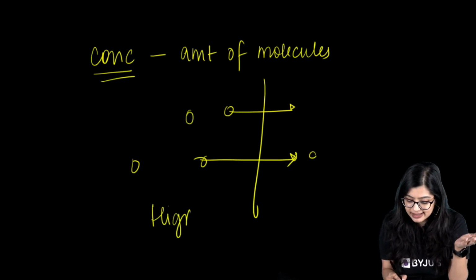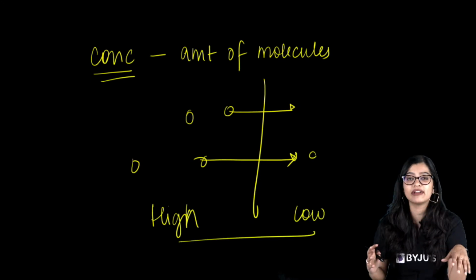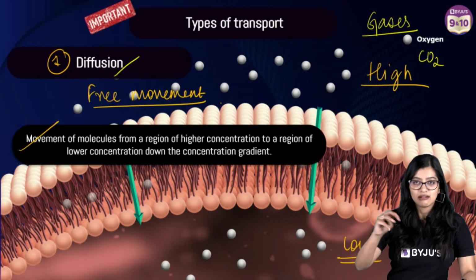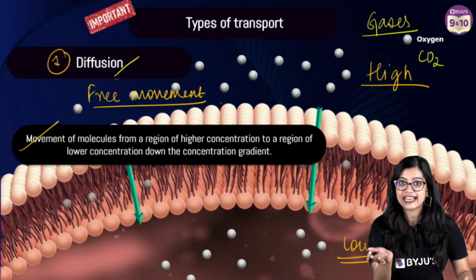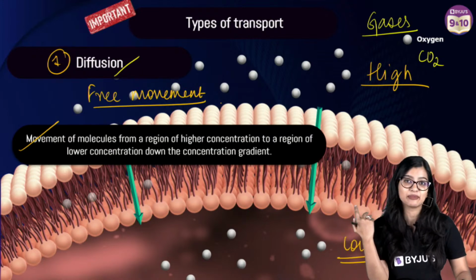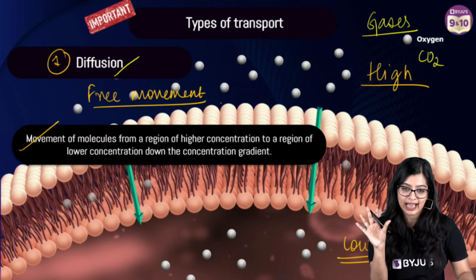High and low. Why am I saying high and low? Because there is a difference, right? So that difference is what we refer to as a gradient, okay? I'm giving you a very oversimplified definition. Please understand, if you search for it, you will get a technical definition and you will say, Aishwarya ma'am is telling something else altogether. I'm simplifying it for you, that's all, right? I'm not going into technicalities of it.